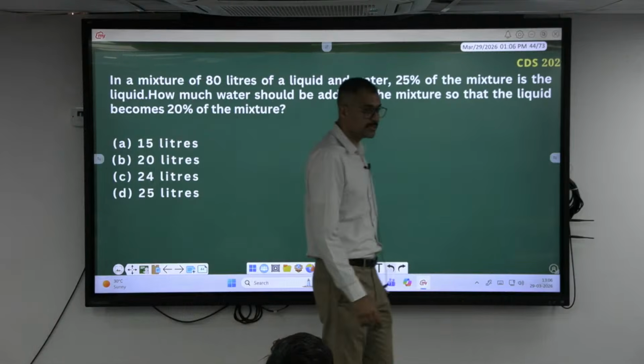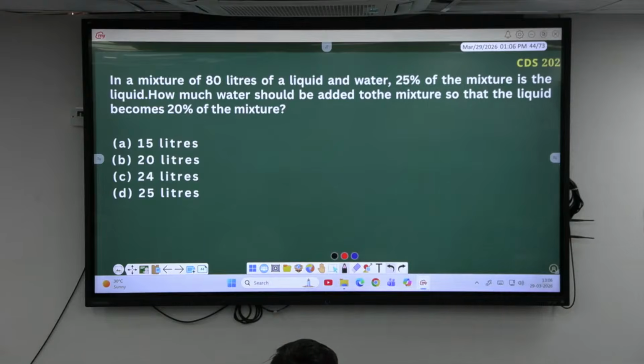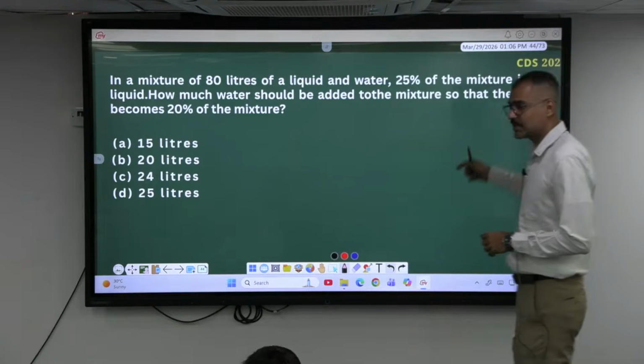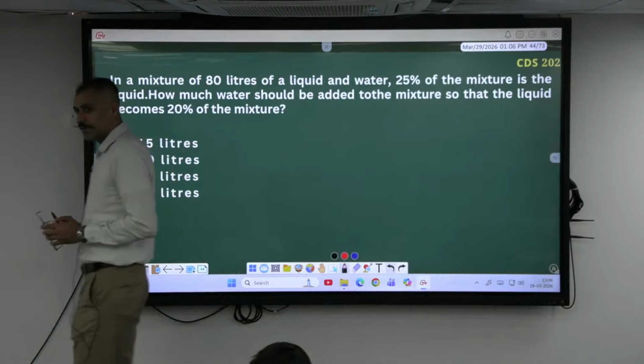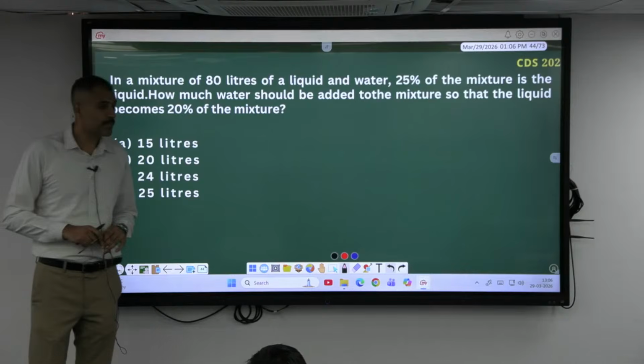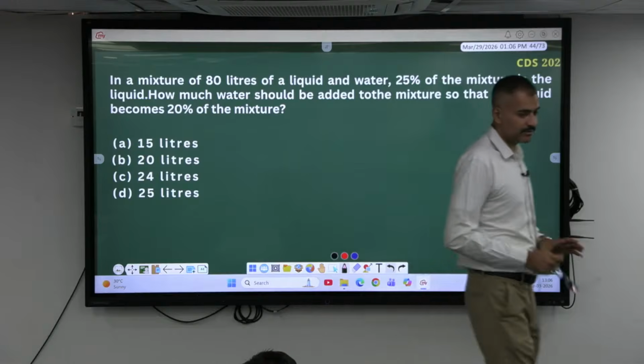Yeah, percentage mixture. See, 4 to 5 questions we can expect in a year. Percentage. Along with that percentage, ratio also, mixture also, everything is percentage. Profit and loss, SI, CI. So 10 to 15 marks.